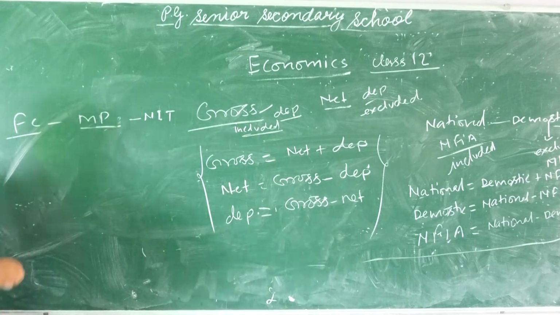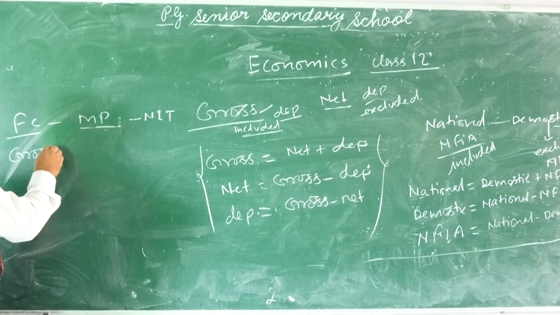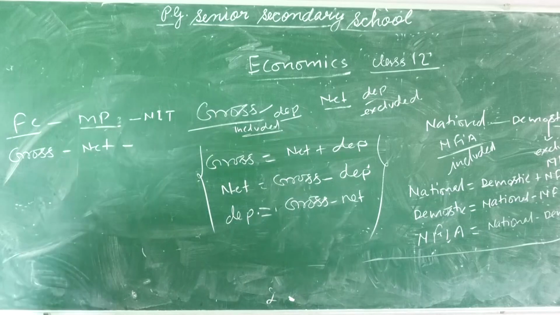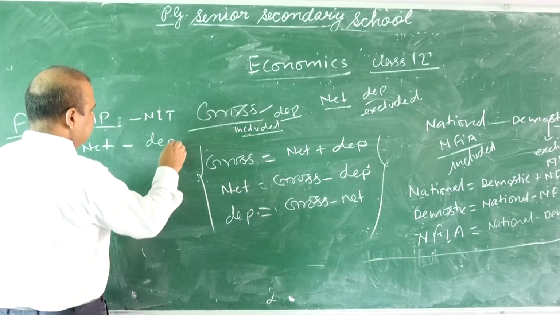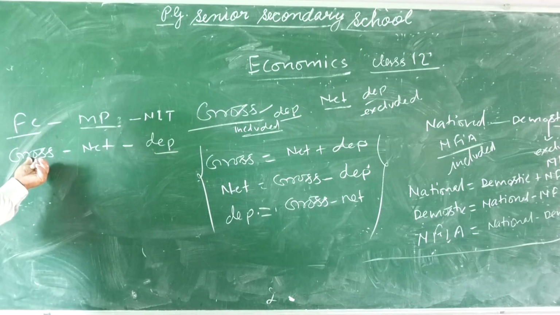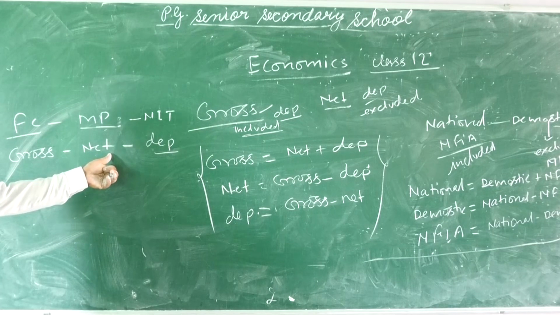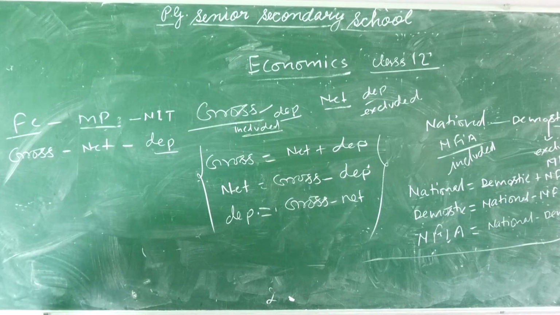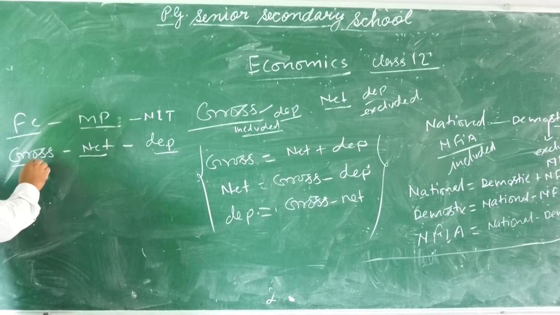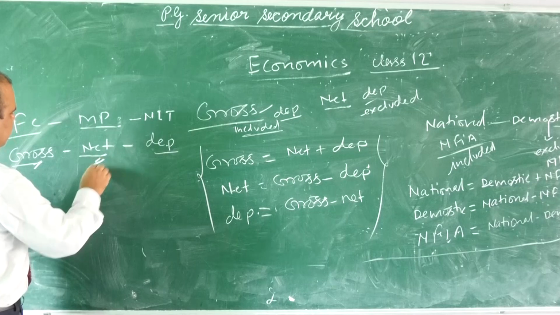The difference between gross and net is depreciation. Depreciation is included in gross and excluded in net.